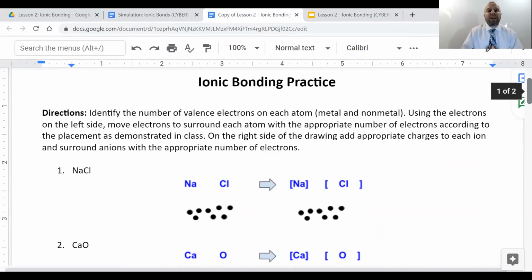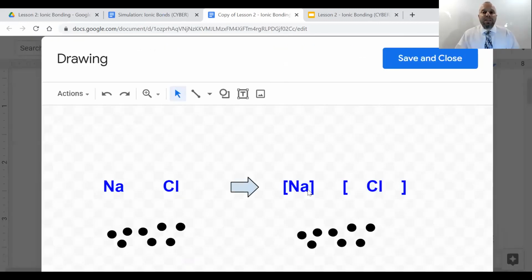Okay, we are now looking at our first assignment in this folder called Ionic Bonding Practice. In order to complete this assignment, we're going to use the draw function on Google Docs in order to move our electrons around. So double click on the drawing to edit the drawing and move the electrons. In this drawing, what you're going to do is first, on the left side, move the number of electrons around the sodium and chlorine atoms to show how many valence electrons each atom has before any reaction takes place.